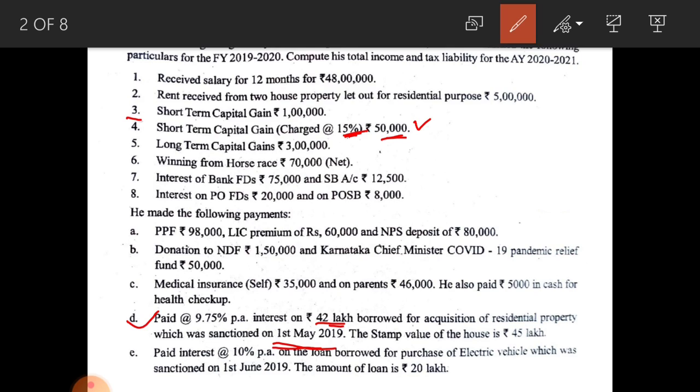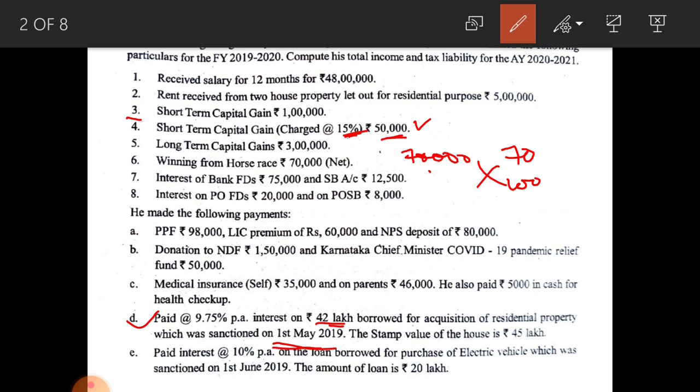Next one, winning from horse race, 70,000 net amount is given, that means TDS is already deducted from this amount. For the purpose of calculation of taxable income, you have to gross up this 70,000 at the rate of 30%, because TDS was deducted at the rate of 30%. You know how to calculate. 70,000 means 70%, then what is 100%? That amount you have to consider for the calculation of taxable income.